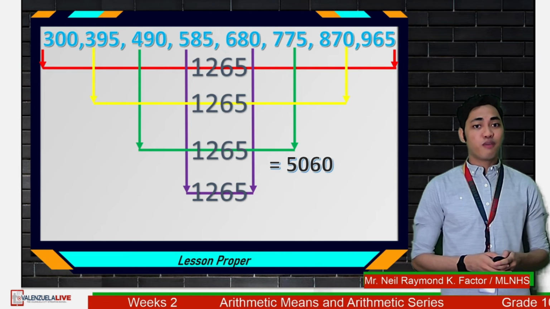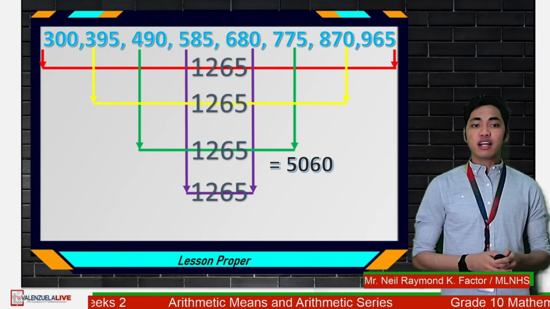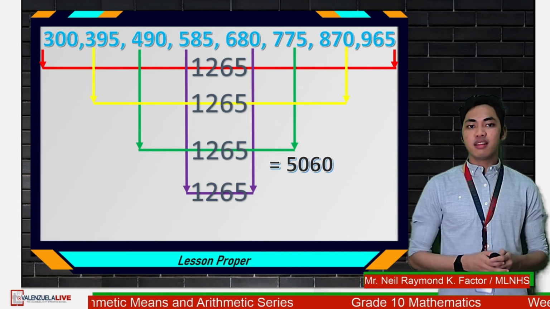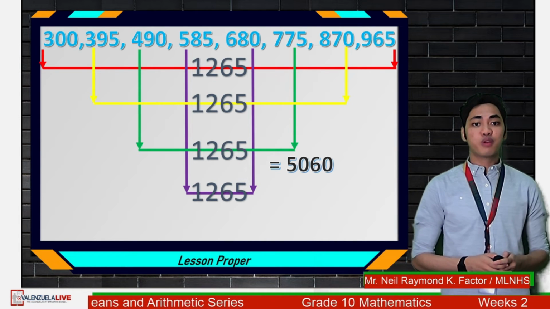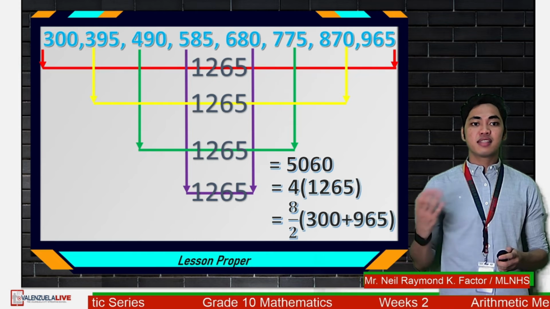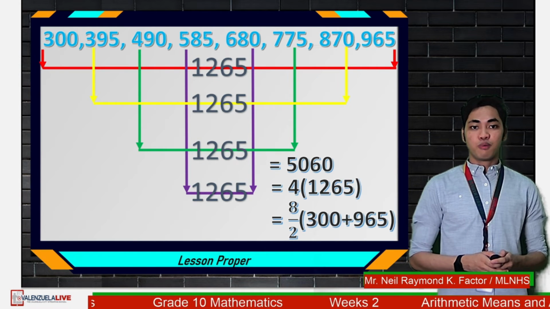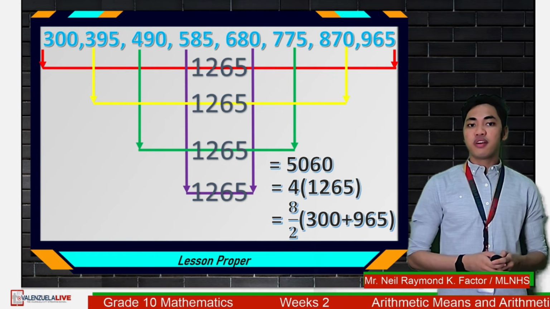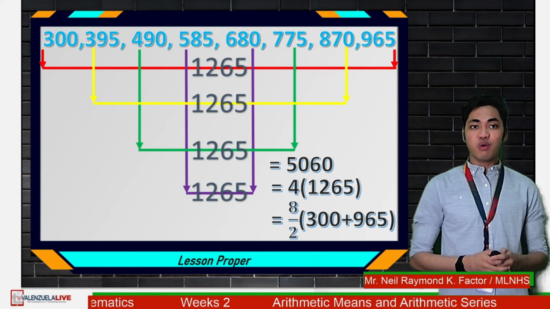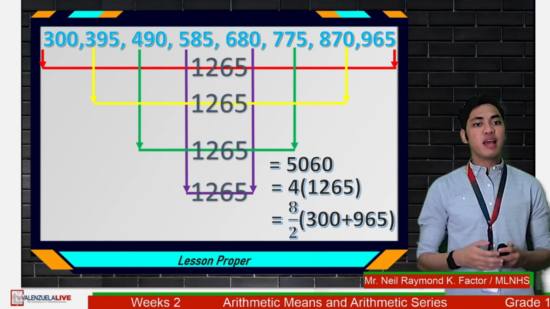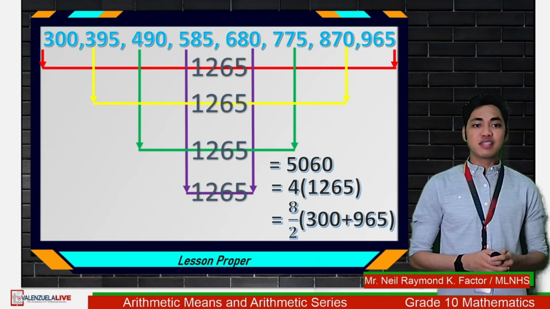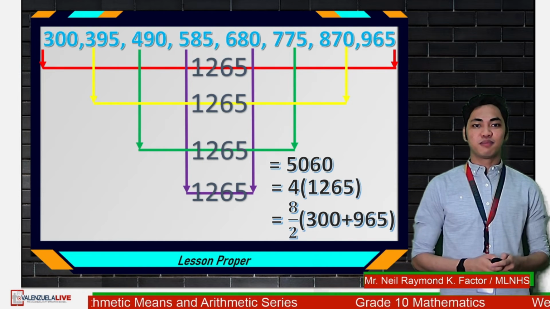So let's start with 4. 4 is actually your number of pairs. To be able to get that, we can divide the number of terms by 2. In this case, that is 8 over 2. While the 1,265 is the sum of one pair in the given sequence. For example, 300 plus 965, the first and the last terms respectively.